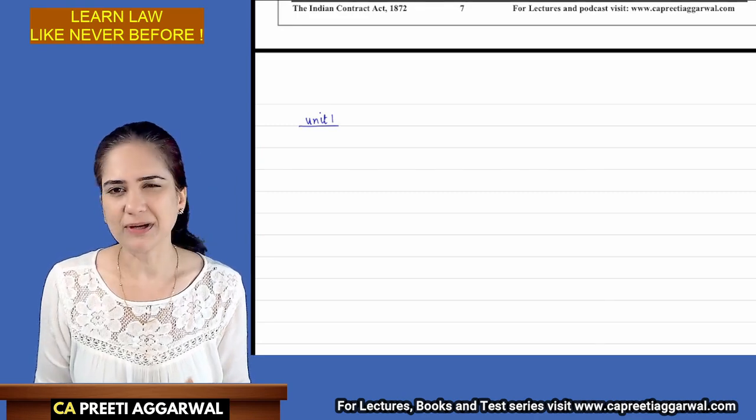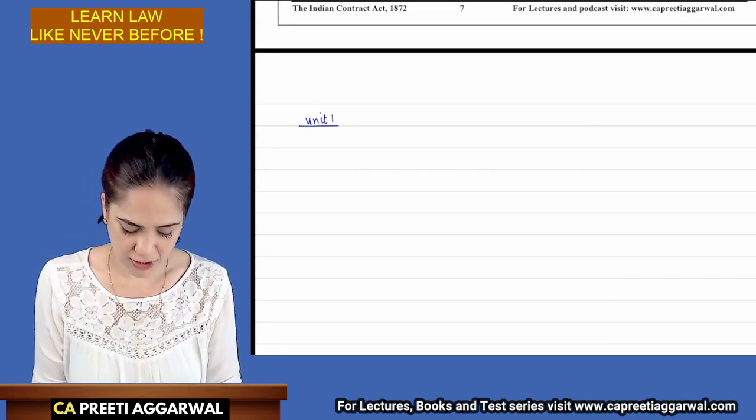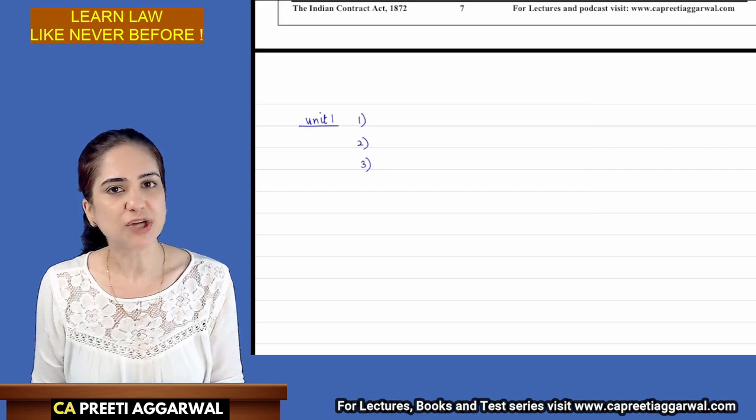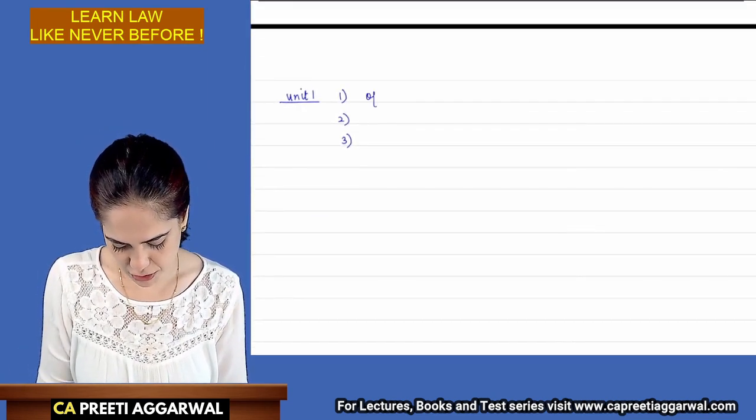Unit 1 is introduction, essential elements of a valid contract, offer, acceptance, etc. There are 3 concepts on which questions are generally asked. The first concept is offer and invitation to offer.